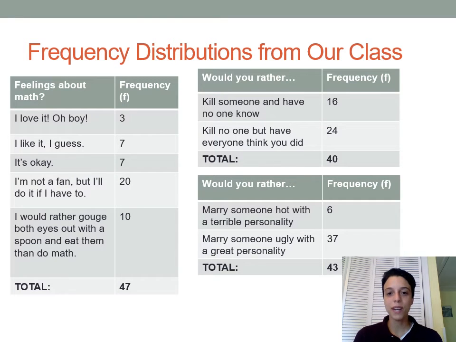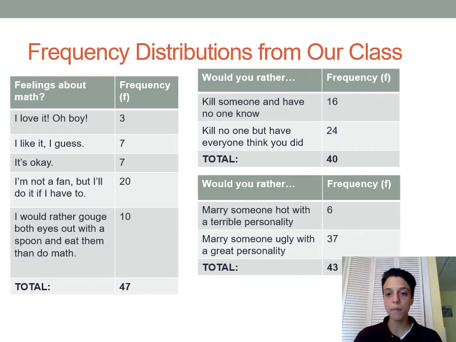All right, I also asked you guys whether you would rather marry somebody really attractive with a terrible personality or marry somebody ugly with a great personality. Those values, again, can't be put in any order, so I've just listed them in this first column here. And in the second column, I have the frequency. In this case, 37 people would rather marry somebody ugly with a great personality, and 6 people would rather marry somebody really attractive with a terrible personality.